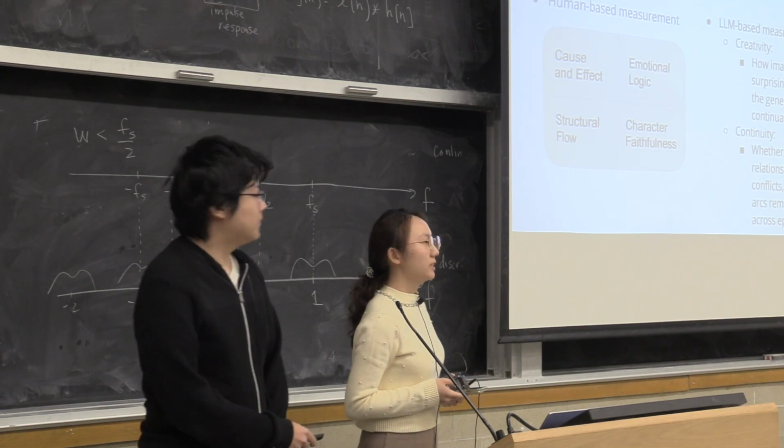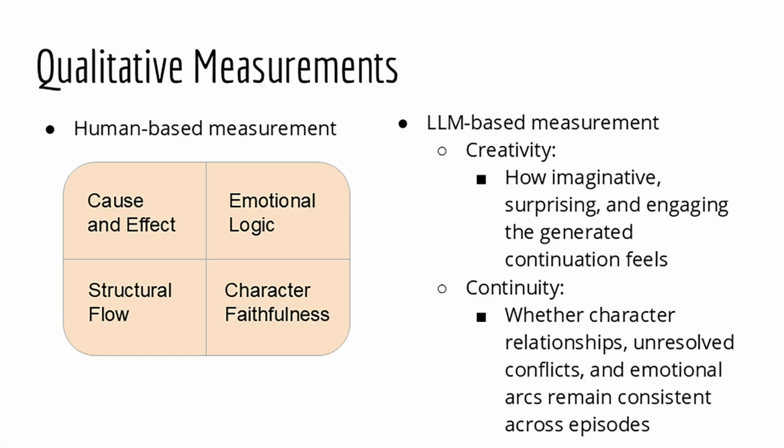Our qualitative measurements include both human and large language model-based measurement. Firstly, we manually evaluate narrative coherence through cause and effect, emotional logic, and structural flow, and character faithfulness, which studies the behaviors and speech of people.